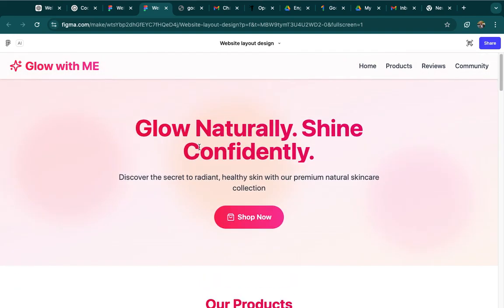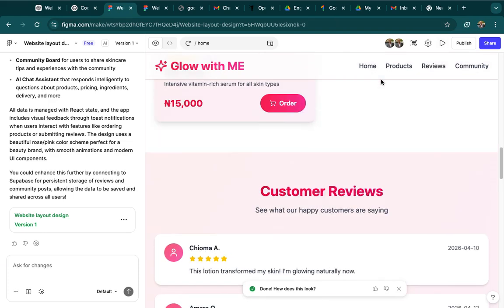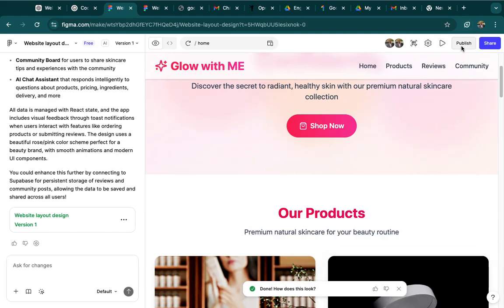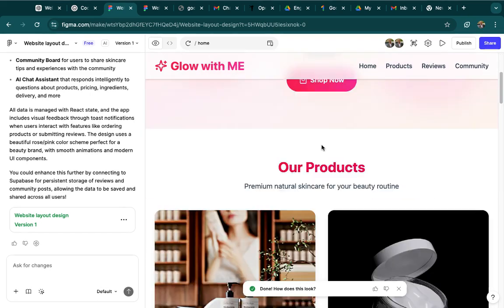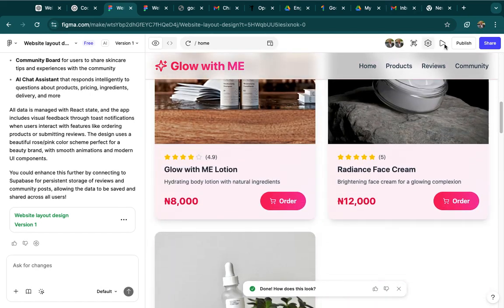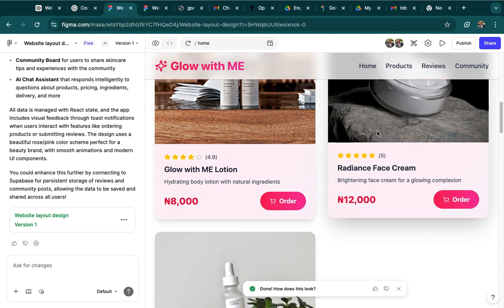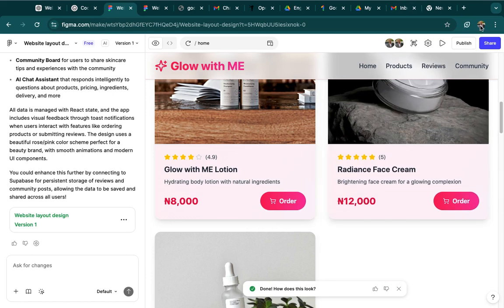So you can look for companies or schools or any that don't have a website, and you can create a website for them. If you click on this publish now, it will be live. So they will give you a link. That link is what you'll be using to go into this website. So anybody that wants to visit the website, you just type in this link. It will have www.yourname then figma.com. That will be the link once you publish it.